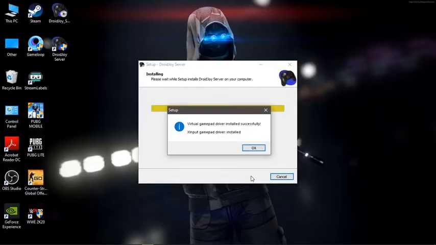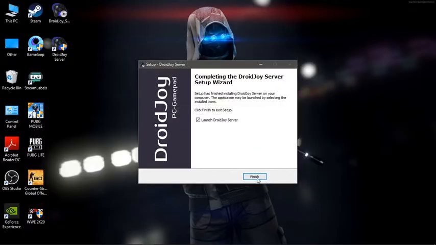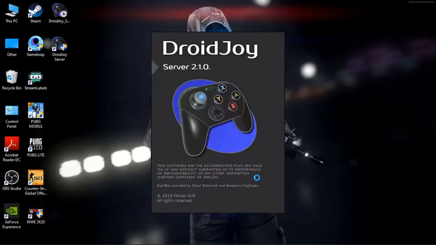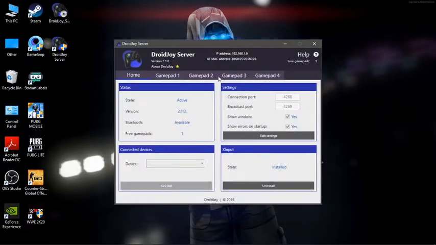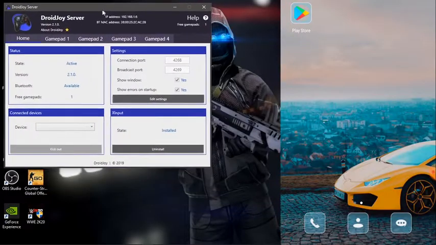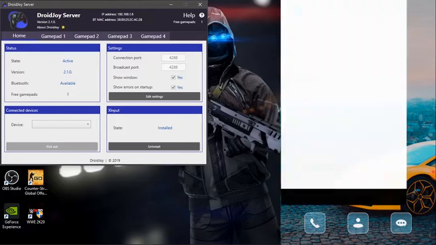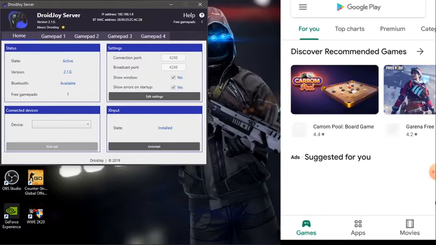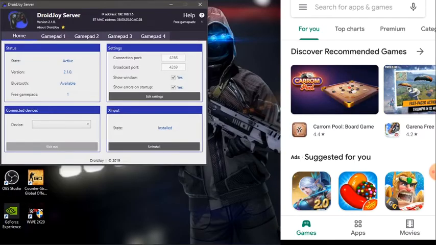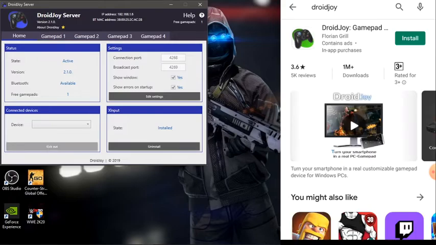Finally click Install. After the installation, open the Droid Joy software. Now everything is good on your PC. Now take your Android phone and go to Play Store. Search for Droid Joy and download this application.